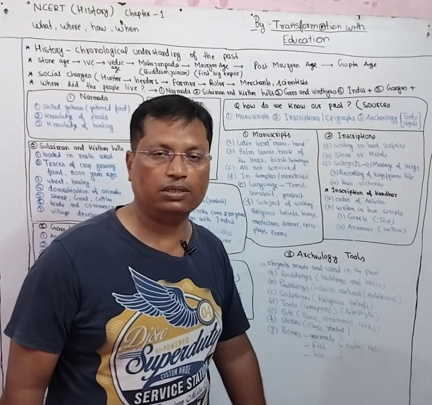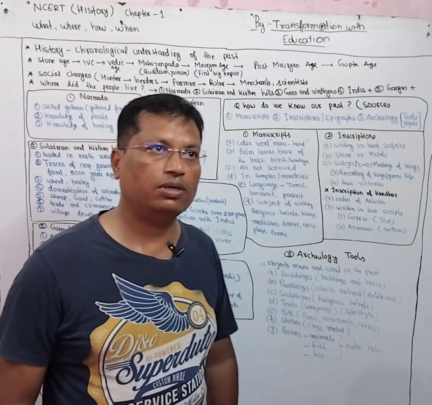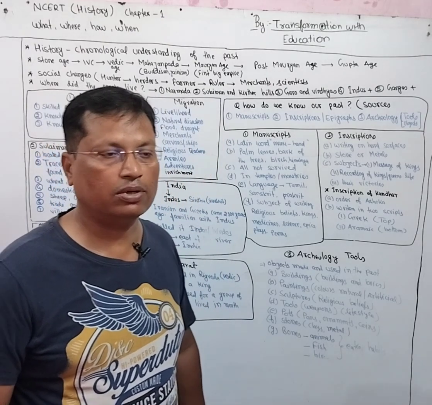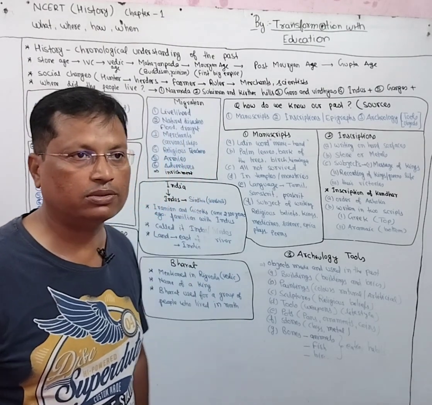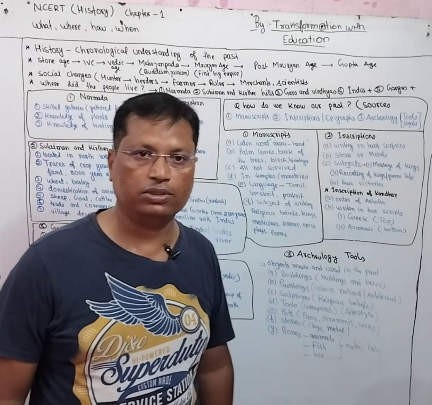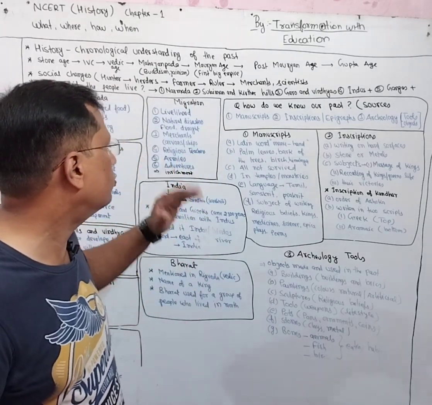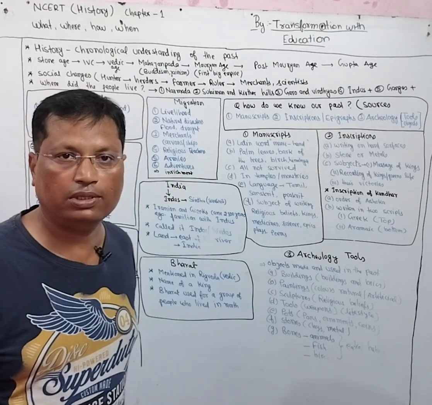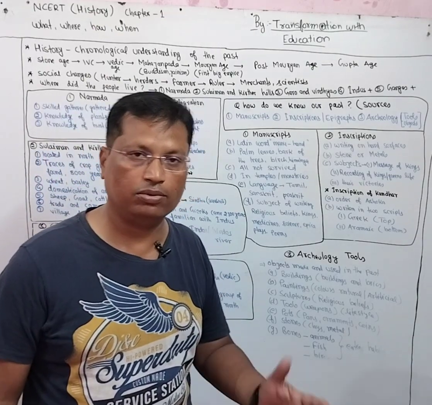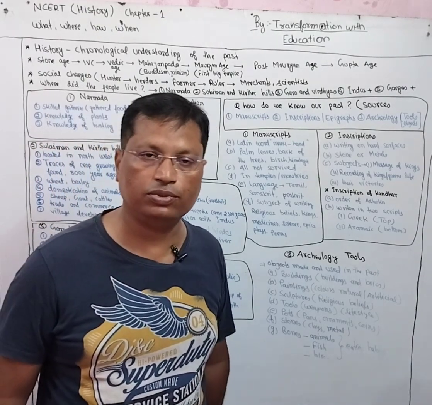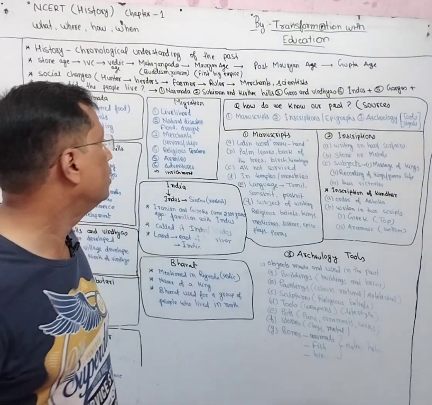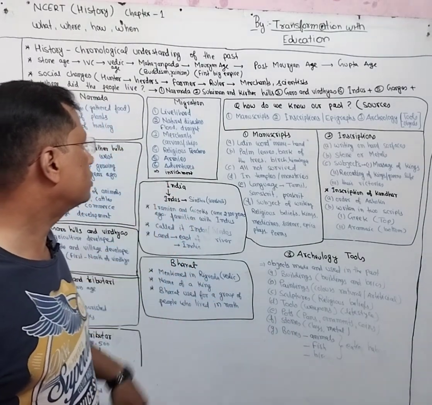Then come the natural disasters. Because of natural disasters, they were compelled to move from one place to another just to survive or just to save their life. If there is some flood or drought, what will they do? In order to survive, they have to leave that place and move to another place which must be safer in their view. Now come the merchants.